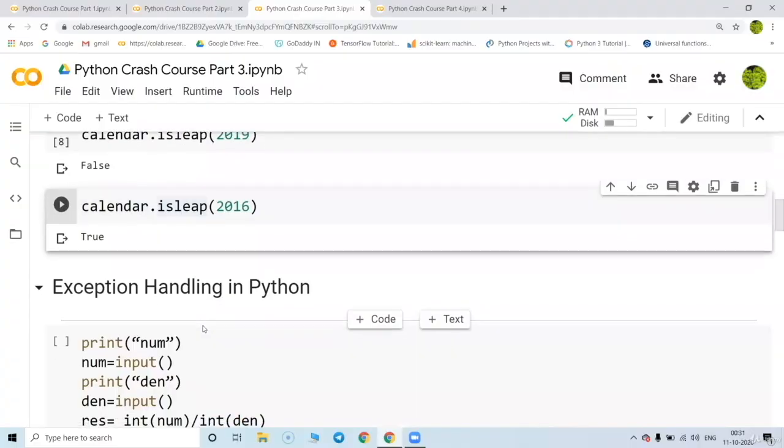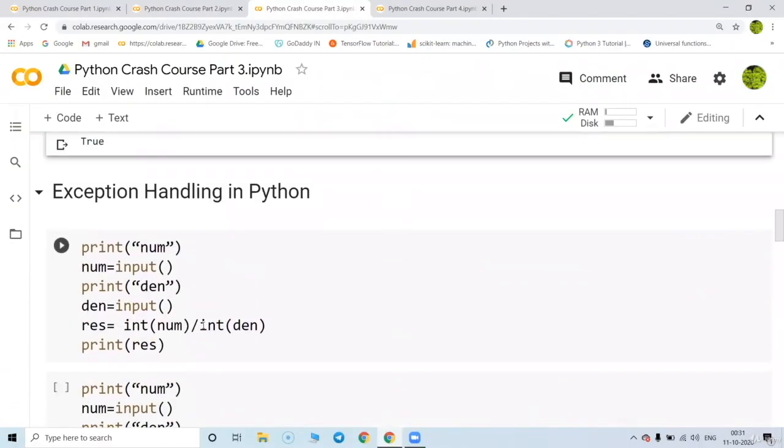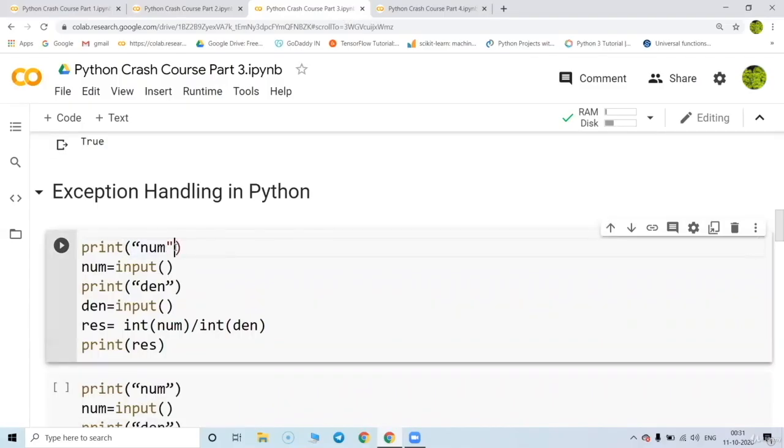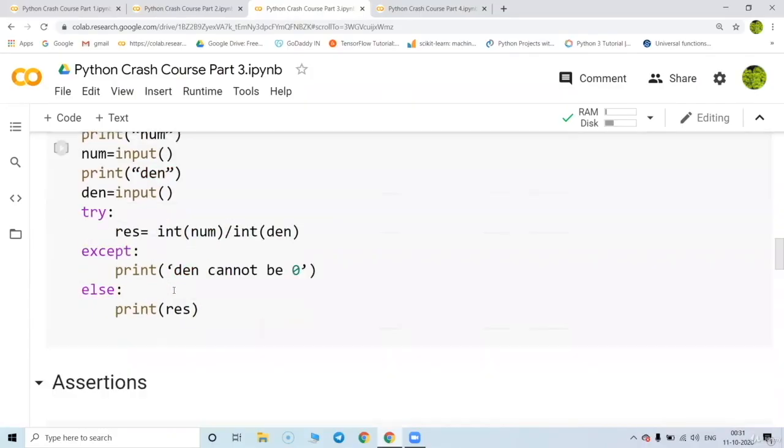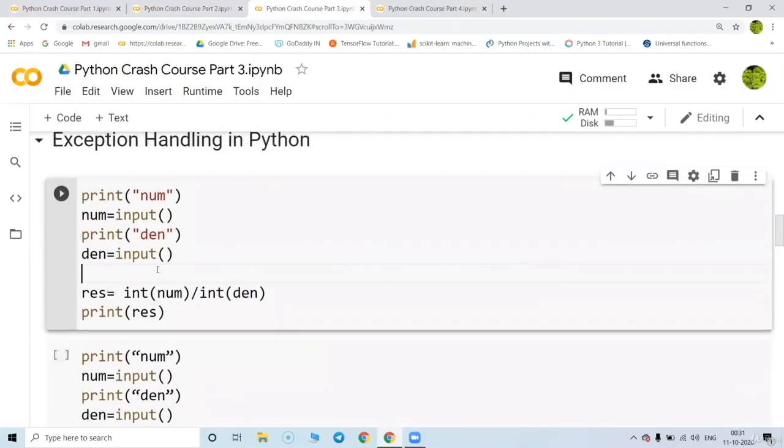Now we'll try to understand how exception handling works in Python. Let's take a simple example. Suppose we are taking the value of numerator and denominator from the user. Now this program is syntactically correct, and this program is logically also correct. We are taking only two inputs, numerator and denominator, and after that we are dividing them, and we are producing the answer.